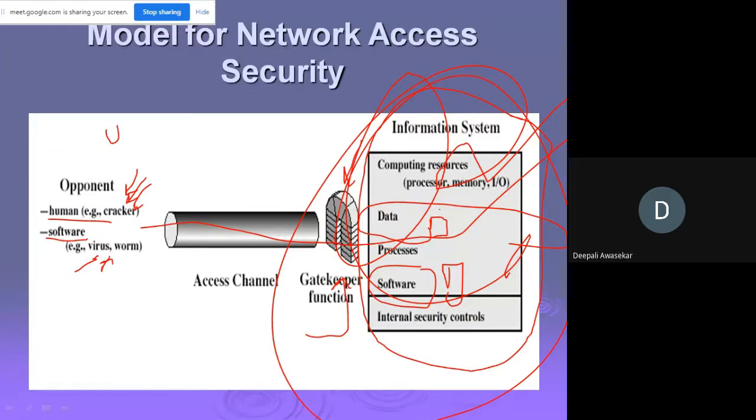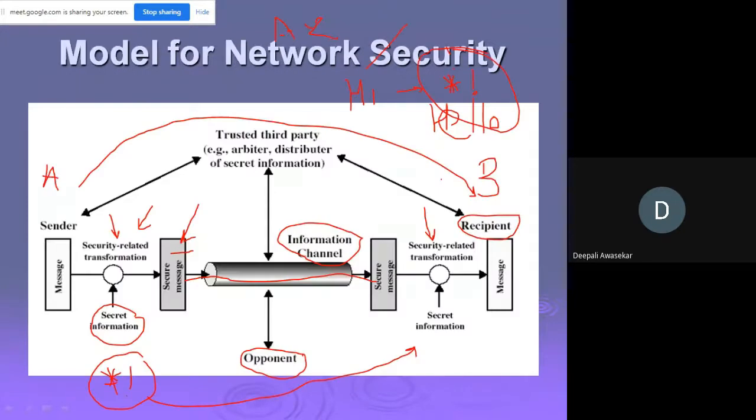So this is an attack. Actually, what I scrambled here was an attack. So this is the real time model for network access security. I hope you have understood that. The whole logic here is about protecting the data, and how do you protect the data? Obviously you first use this model. You use some security related transformation and a secret key. It can be encryption and the key, and decryption and the key.